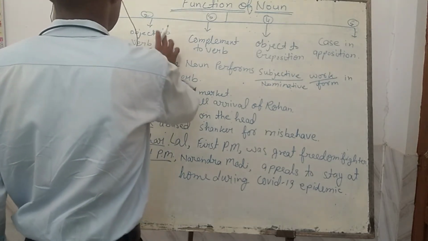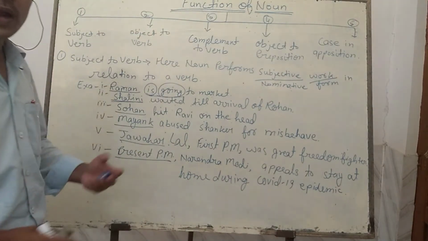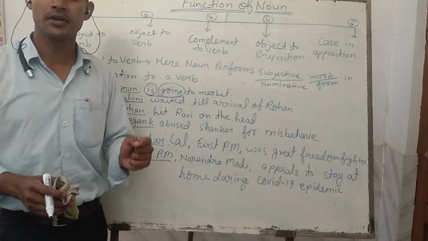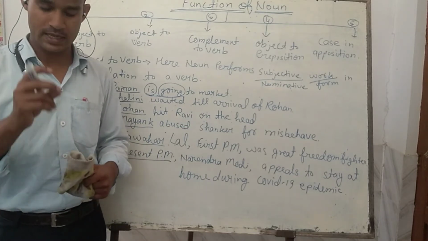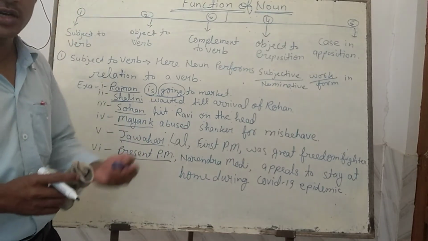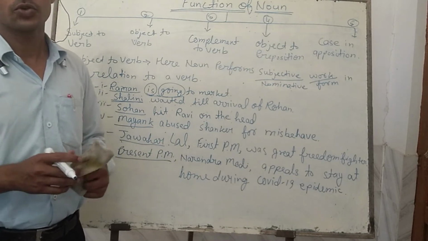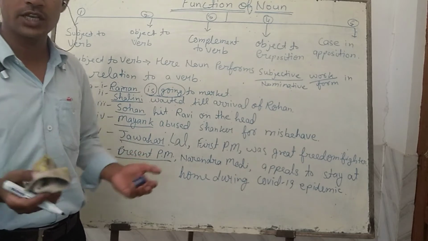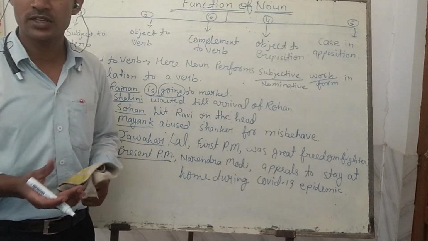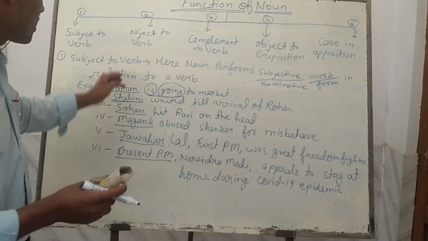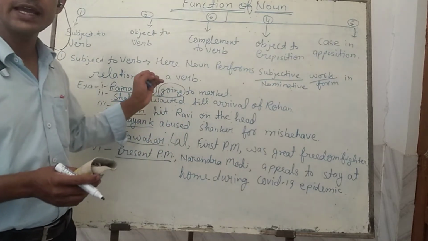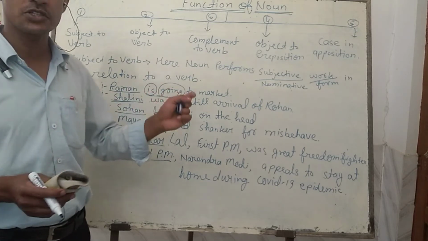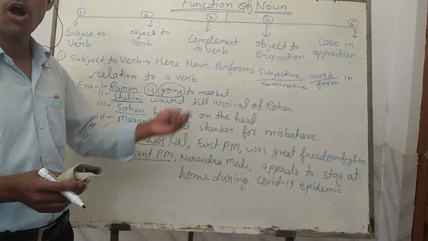After this comes the object to verb. What is an object? An object is the receiver of the action of the head word, or the receiver of the action of the subject of a sentence. Object is the receiver of action. Action means the verb, because the verb is the action-telling word. The verb describes the action of the subject, and when the subject performs any action, it is certain that it will cast some effect on some object.